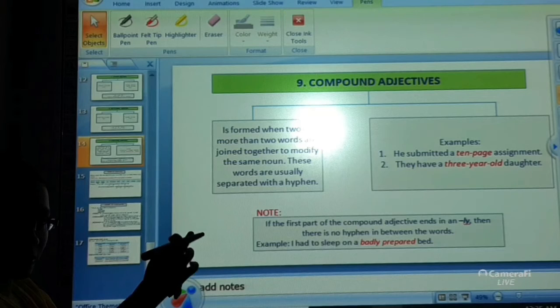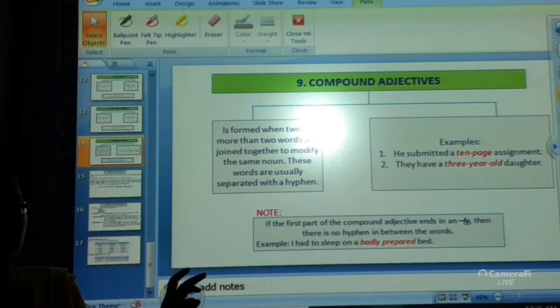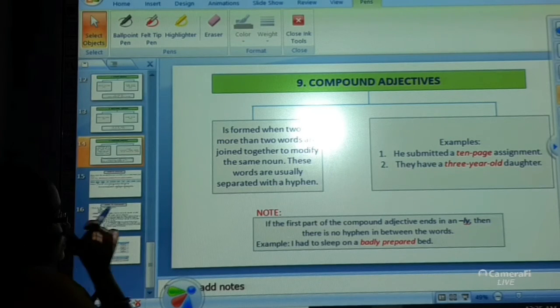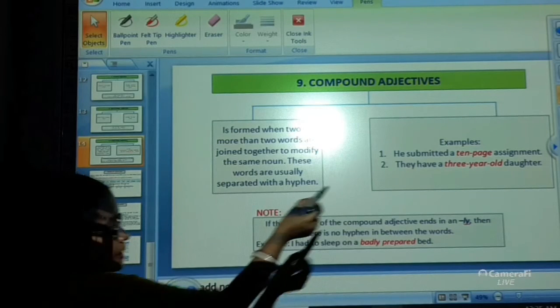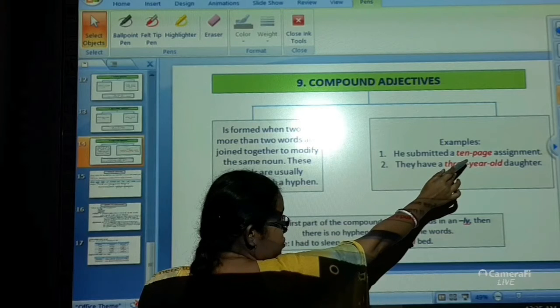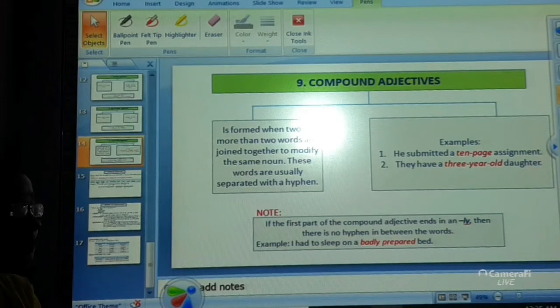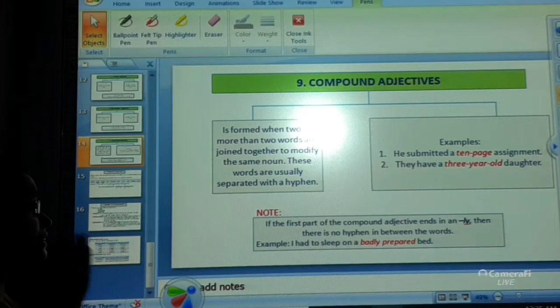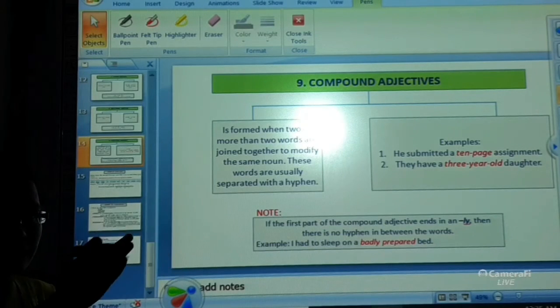Two words are being joined together, 10 and page, and the new word that is formed is 10-page. Now, these words are usually separated with a hyphen, just as you have seen over here. 10 page, these two words are joined together with the help of the hyphen. Now, the next example that is here, they have a 3-year-old daughter.